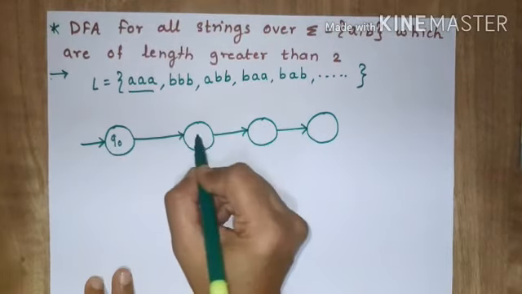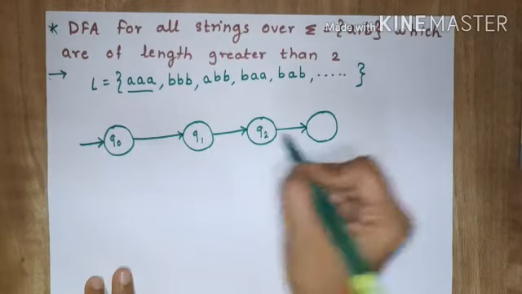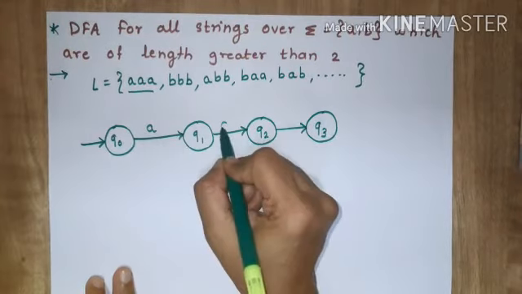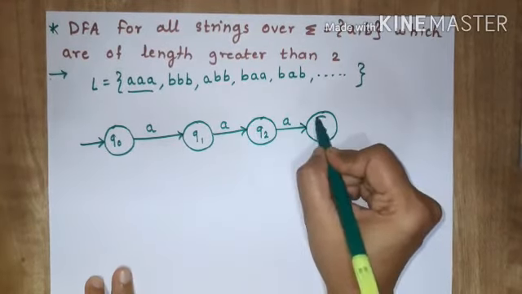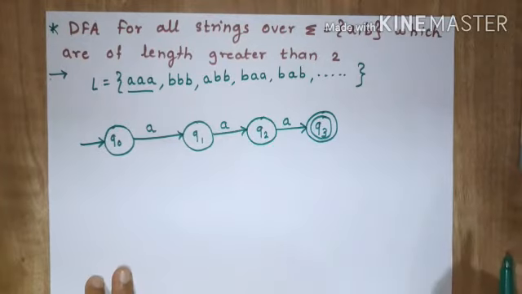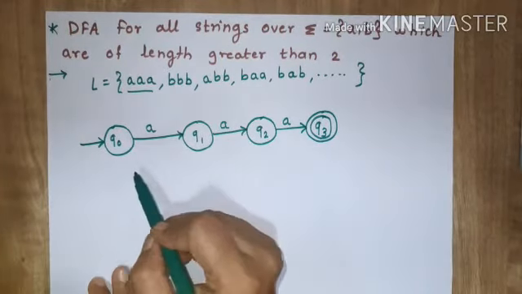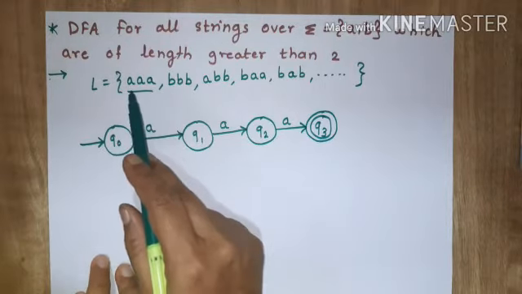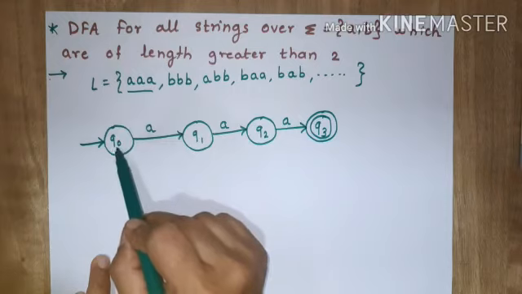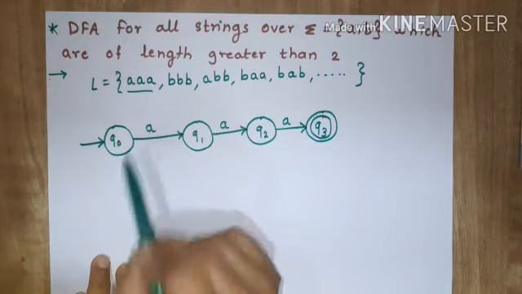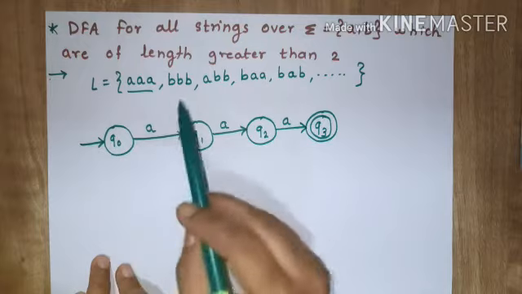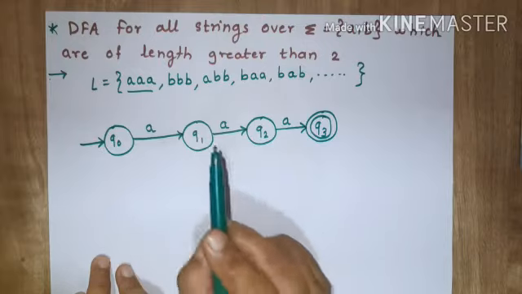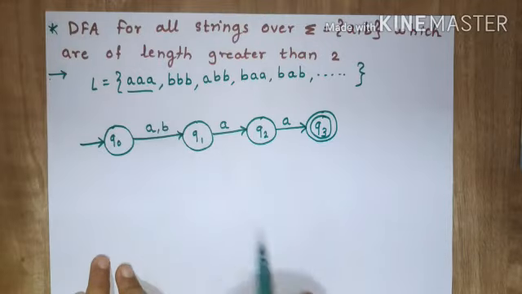This is Q0, Q1, Q2 and Q3. So if I am getting this string, it should be accepted. Now here, for the first character, we have shown a transition from Q0 for A, but we have not shown it for B. The first character can be anything, either A or B, so I will write B also.